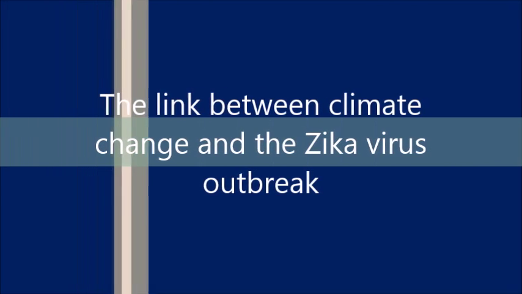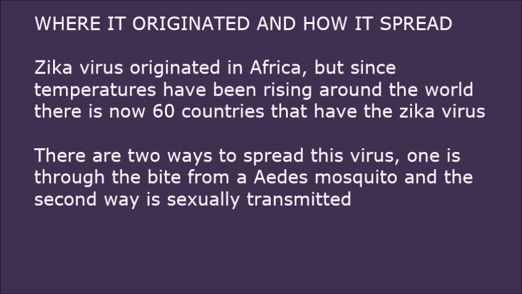The link between climate change and the Zika virus outbreak. It originated and how it spread. The Zika virus disease is a virus that is transmitted either through a species of mosquito named the Aedes mosquito or through sexual activity. The virus has originated in Africa, but now due to one of the many environmental factors including climate change, the virus is circulating around more than 60 countries.